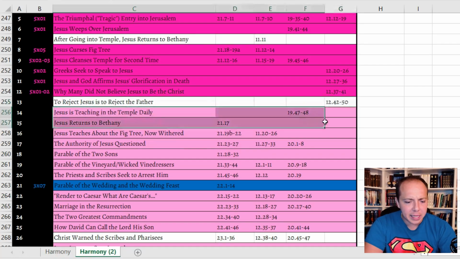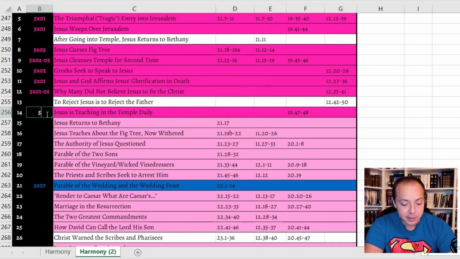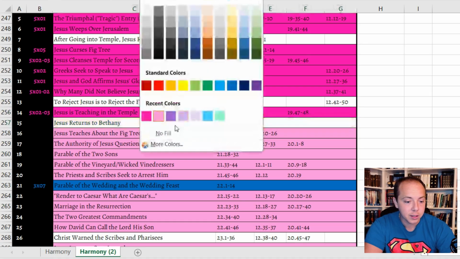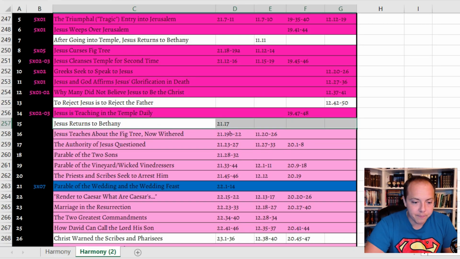Jesus teaching in the temple daily. They kind of depicted this. They really only had Jesus teaching one more day after this, because they had him teaching in 5/02 and in 5/03. So I don't know. Jesus returning to Bethany. We did eventually see him return to Bethany, but it was not on this day. So I will have to turn that into no depiction there, because they had Jesus spending the night in Jerusalem.